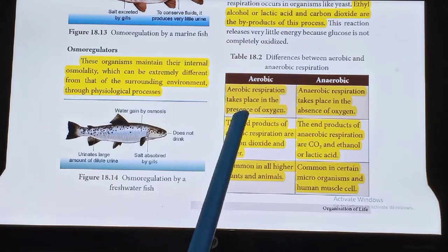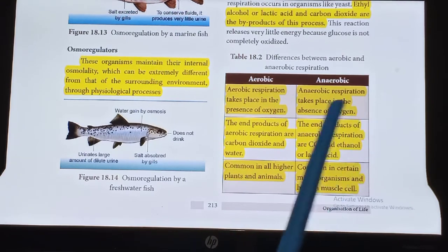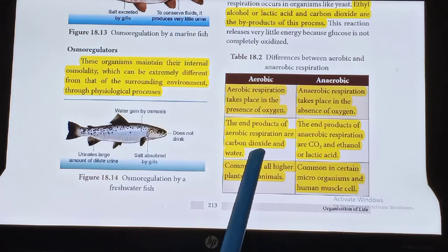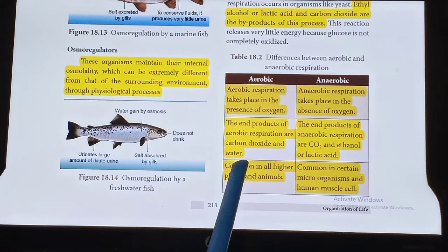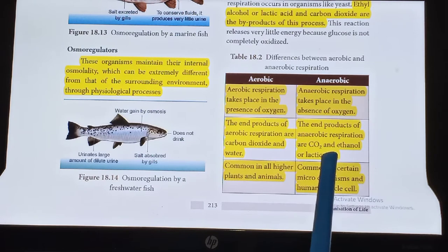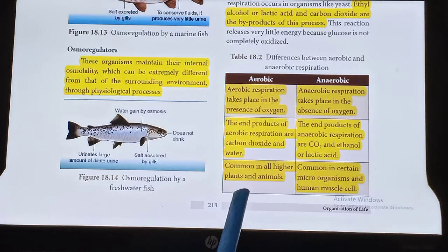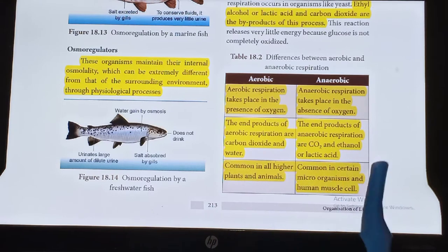Aerobic respiration takes place in the presence of oxygen, here in the absence of oxygen. The end products of aerobic respiration are carbon dioxide and water. The end products of anaerobic respiration are carbon dioxide and ethanol or lactic acid. Aerobic is common in all higher plants and animals; anaerobic is common in certain microorganisms and human muscle cells.